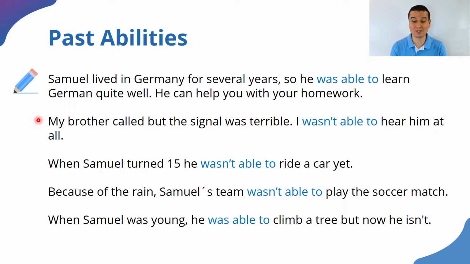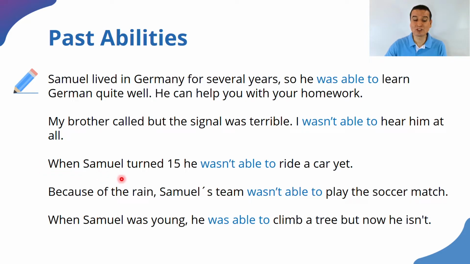That was affirmative. Next, my brother called, but the signal was terrible. I smell a past action that was not completed. I wasn't able to hear him at all. We need negation because the signal was terrible and you could not hear a person when the signal is breaking up.